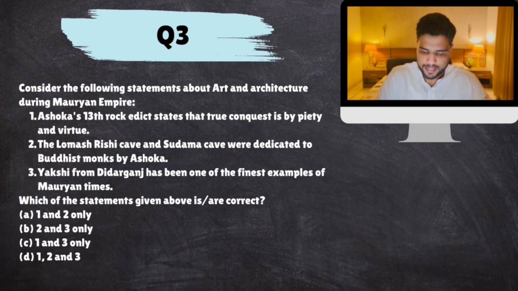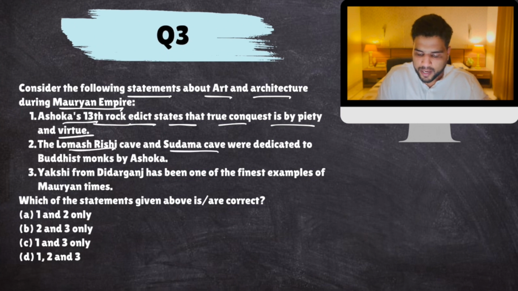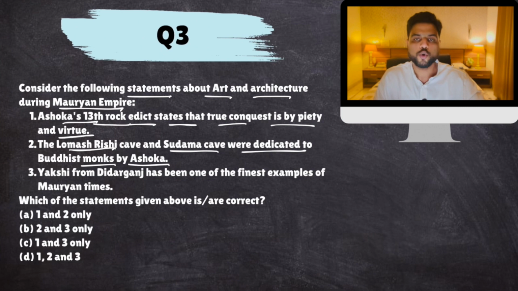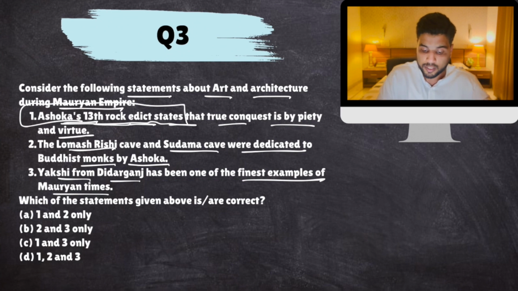Next. Consider the following statements about art and architecture during the Mauryan Empire. Ashoka's 13th rock edict. What is a rock edict? Writings on a rock, inscriptions, states that true conquest is by piety and virtue. Lomas Rishi cave and Sudama cave were dedicated to Buddhist monks by Ashoka. Yakshi from Didarganj has been one of the finest examples of Mauryan times. Now listen to me very carefully. Though Ashoka has many rock edicts, you don't have to remember all of them, but remember the 13th rock edict, because it is also known as the Kalinga edict.